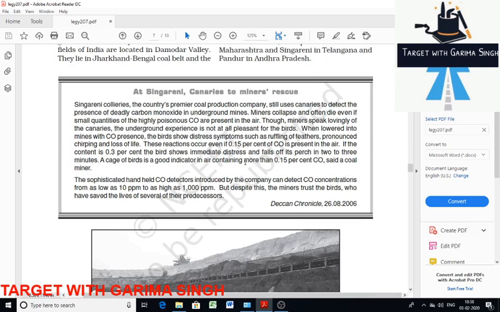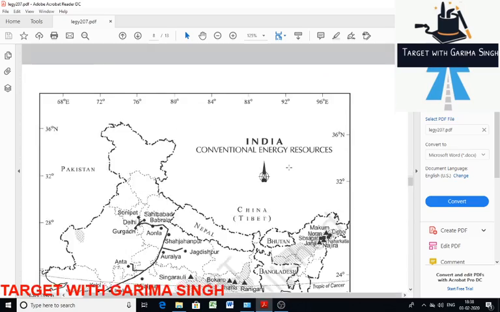Then there are other coalfields also. Besides, brown coal or lignite occurs in the coastal area of Tamil Nadu, Puducherry, Gujarat, and J&K. Then we will discuss next petroleum.